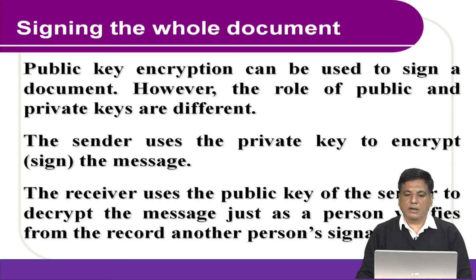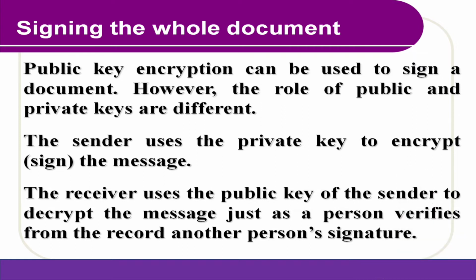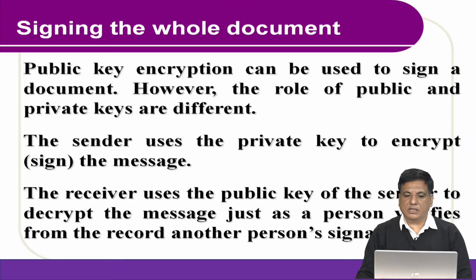Signing the whole document. Public key encryption can be used to sign a document. However, the roles of the public key and the private key are different. The sender uses the private key to encrypt the message, that we say is the sign. The receiver must use the public key of the sender to decrypt the message, just as a person verifies another person's signature from the record. So in the digital signature, the private key of the sender is used for the encryption, and the public key of the sender is used for the decryption.